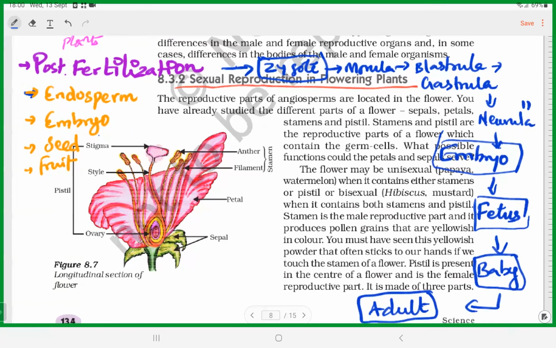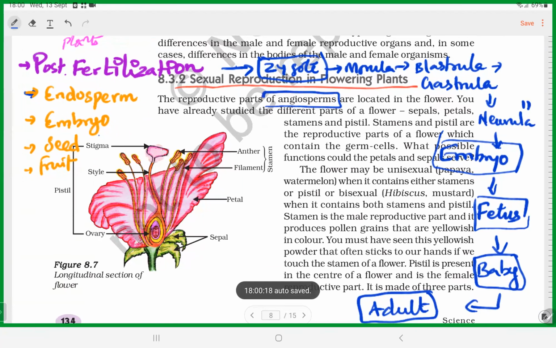What are angiosperms? What are angiosperms? What kind of plants are called angiosperms? You don't know that? Anyway, please listen.